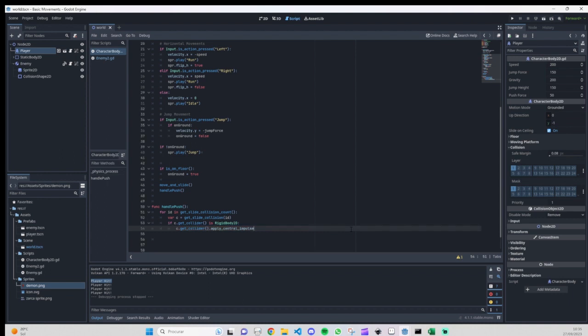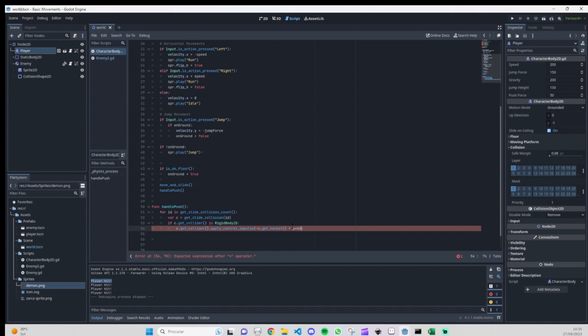Yeah, okay. Central impulse, and here what we are going to do is just a little bit of math to push our enemy on the opposite way. So let me just add here c dot get underscore normal, and this will multiply with something.